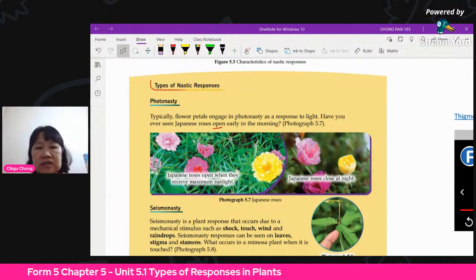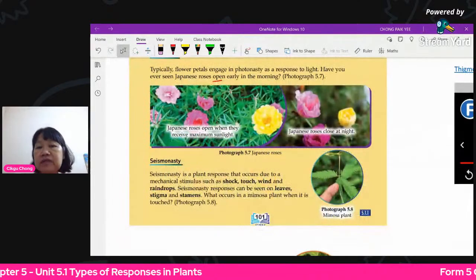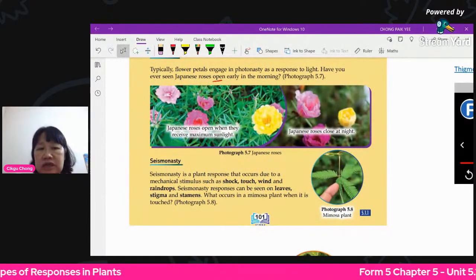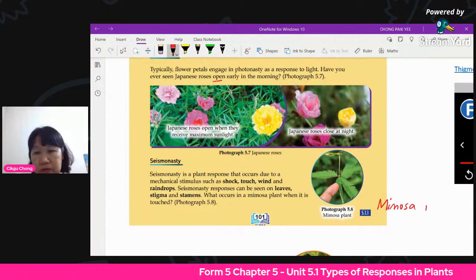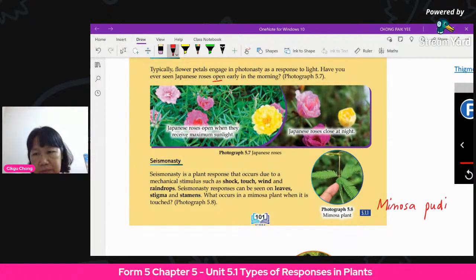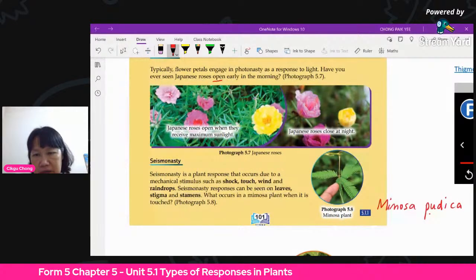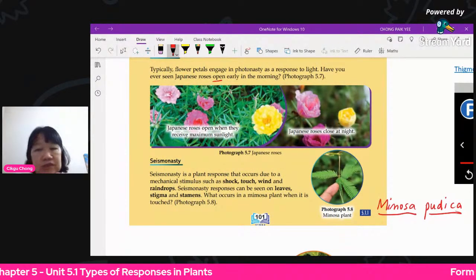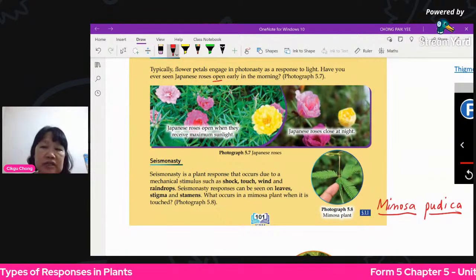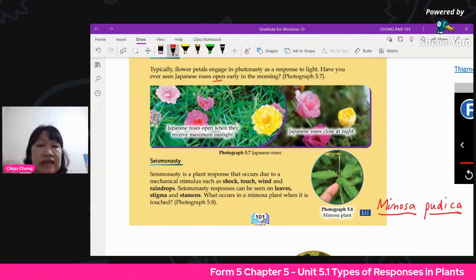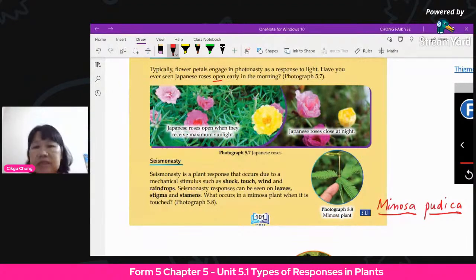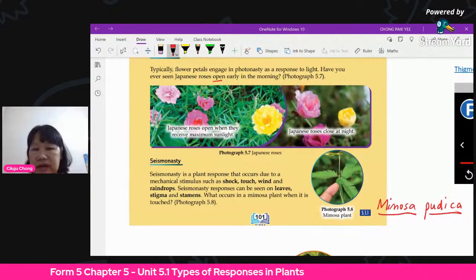Seismonasty. Now this one gives the example of the mimosa. The full name is Mimosa pudica, and you underline it. There's a way of writing this, which you will learn in the next few chapters. Mimosa pudica is the way of writing the scientific name of this species, so you underline it, or it's written in italics.